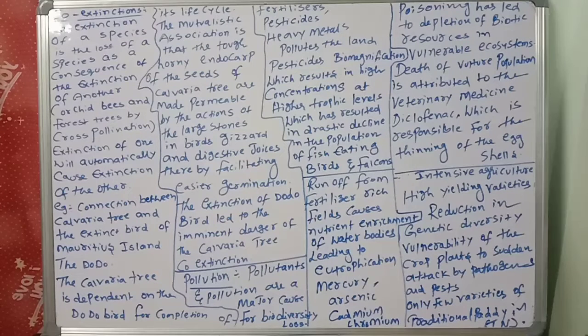Then from primary consumers to secondary consumers to tertiary consumers, from one trophic level to another, the DDT concentration increased. At last, the last carnivores are going to get toxic or poisoned because of this DDT, and they will die. That is a very dangerous effect.